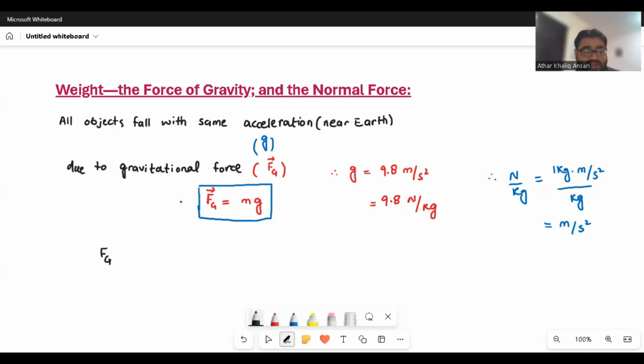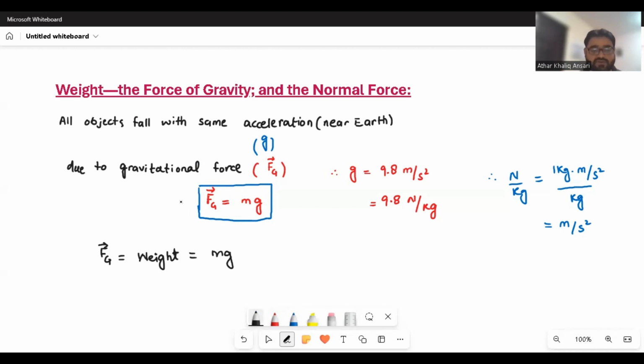Force of gravity, Fg, is also called the weight near the earth. Also, you remember the definition of weight is the pull of the earth, or force of gravity, due to which every object falls toward the earth. So mathematically, you can say Fg is equal to W, that is equal to mg.